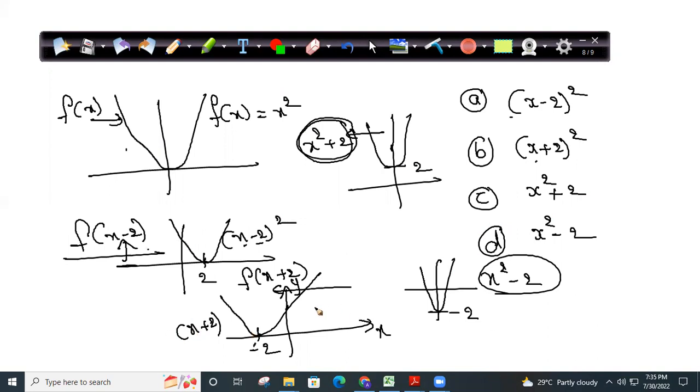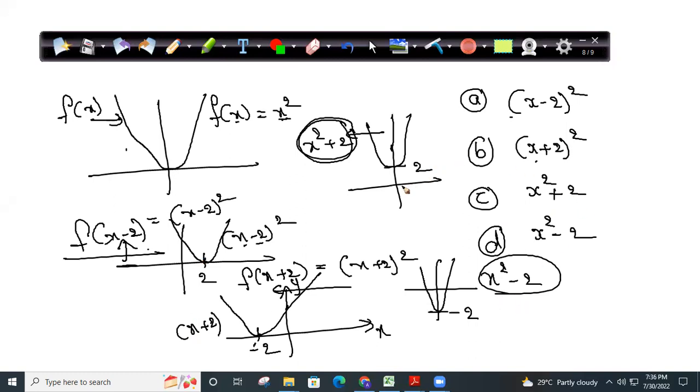So it means x plus 2 whole square. What is the meaning of f of x plus 2? X plus 2 whole square. What is the meaning of f of x minus 2? Wherever x is there, replace it with x minus 2. So x minus 2 whole square. If you can't understand all this, just use what is f of x, put x is equal to 2, see where you get 0, and you'll do it. But if you have a better idea, you can solve even difficult questions. That is the only reason I'm teaching you this here.